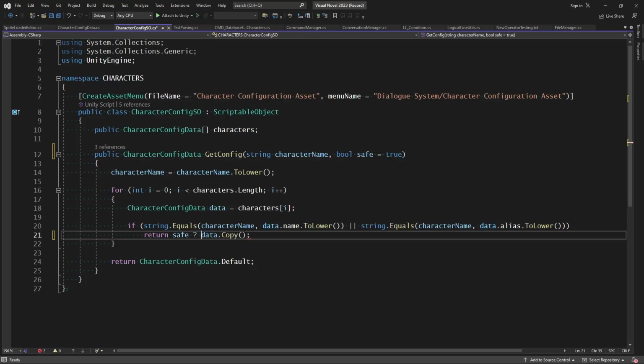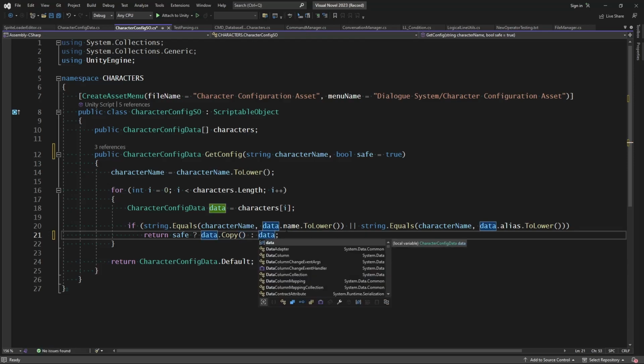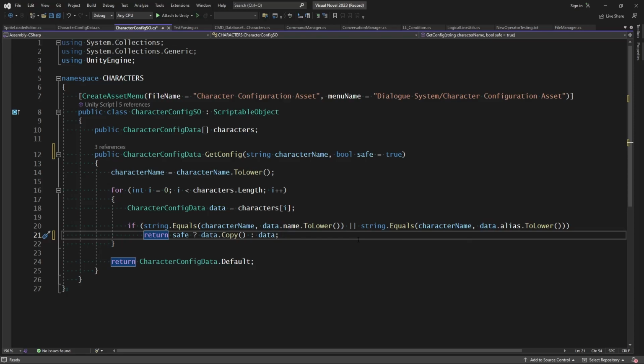If safe, then we will return a copy. If not, then we will return the data itself and modify the original. So whenever we load the character configuration inside of the visual novel, it's going to be safe and we're going to be editing a copy, but for this little helper script, we'll go ahead and say it's unsafe, so we grab the original and we edit the data directly.